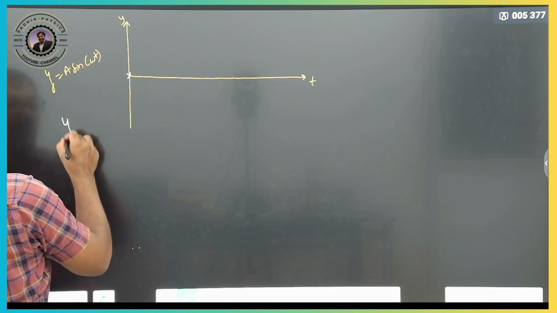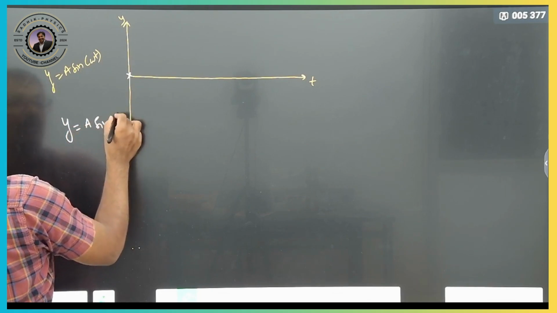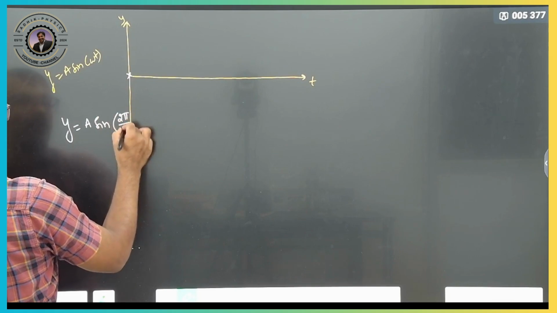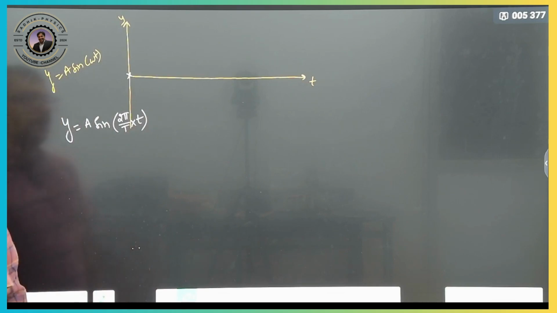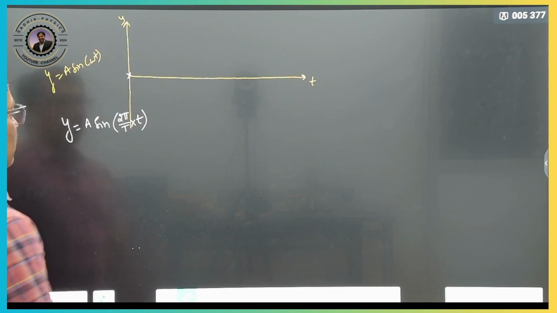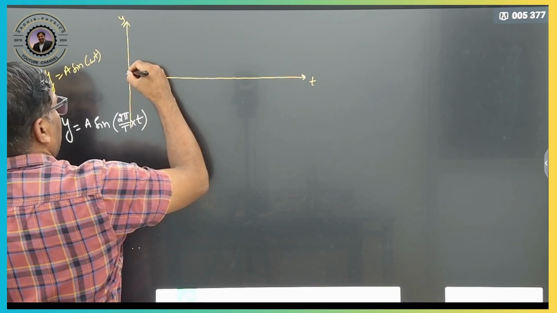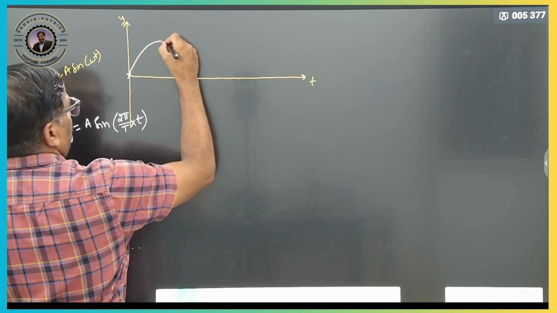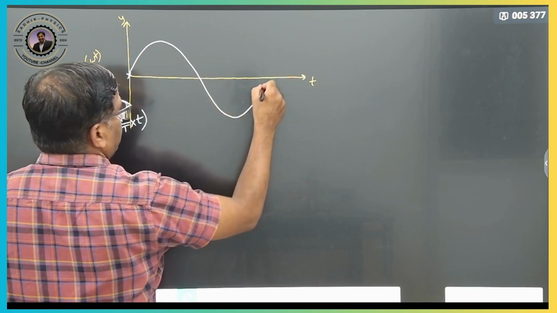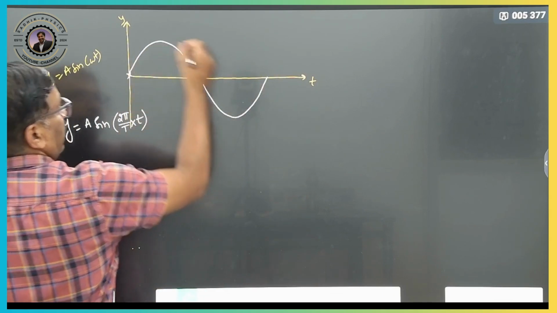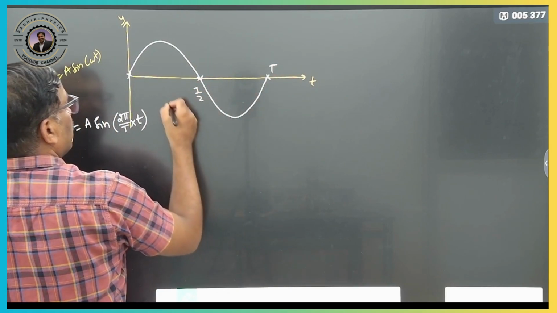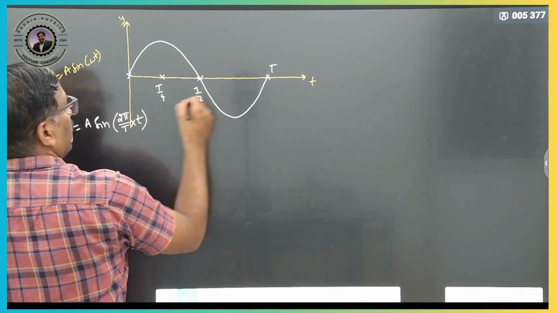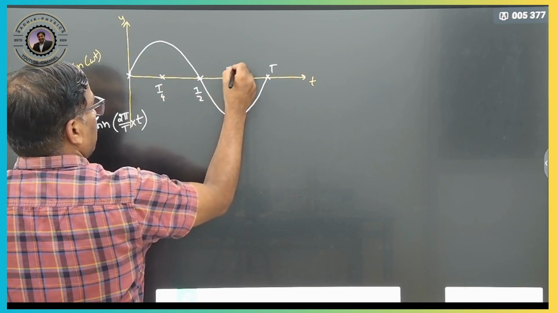So here you can write y is equal to a sine of omega t, where omega is nothing but 2 pi by T, into t. Clear? So time t is equal to 0, we got it. Similarly you can draw the sine graph and you will get it like this. From here to here the time period is T. From here to here it is T by 2. Here T by 4. Here it will be 3T by 4.